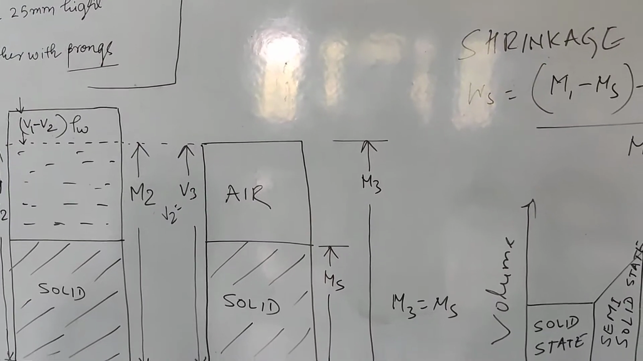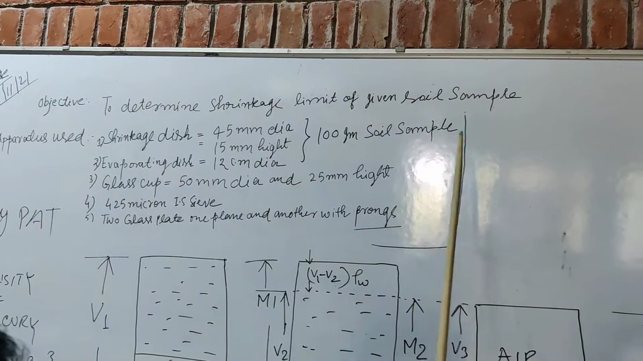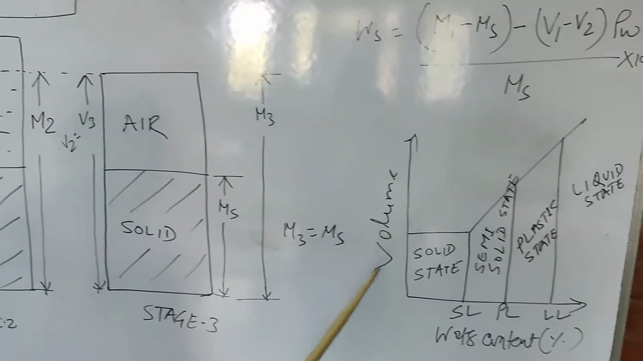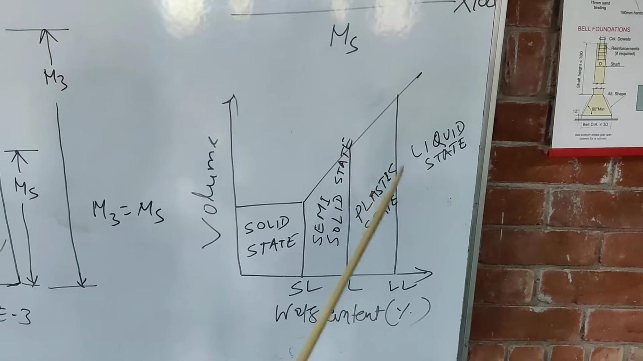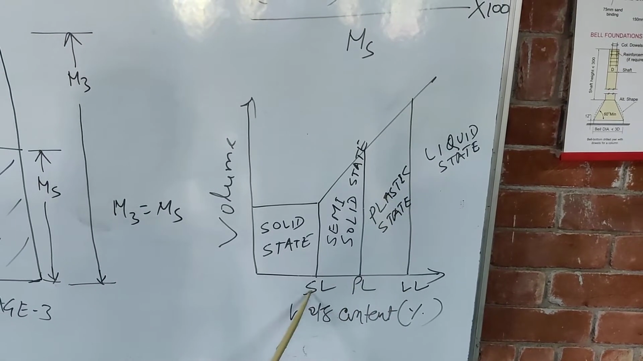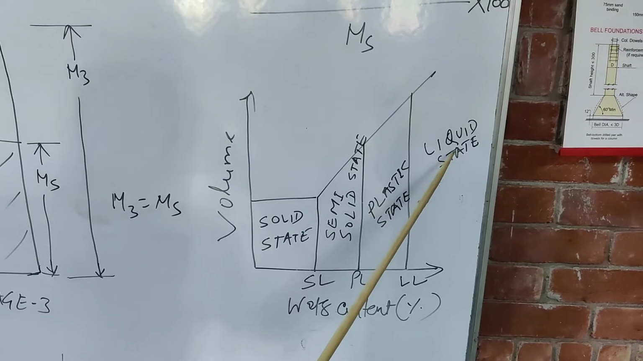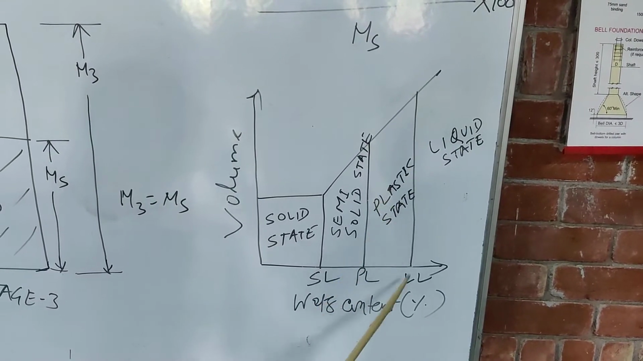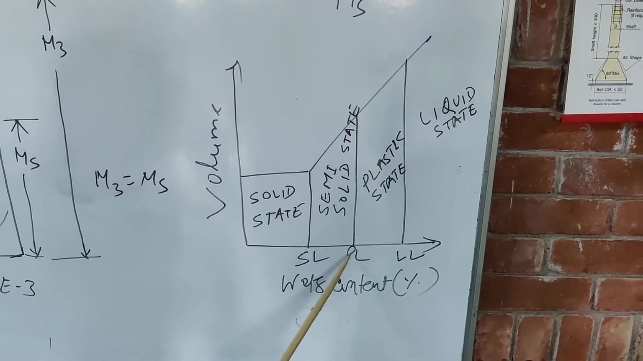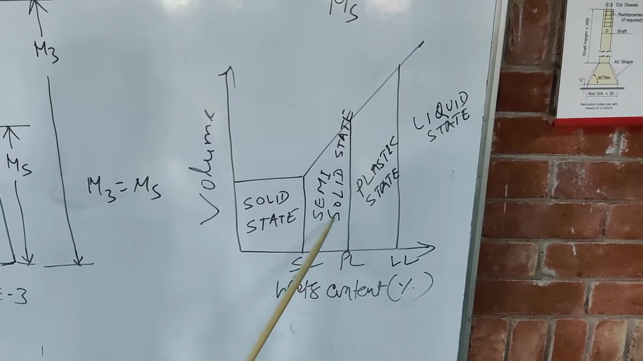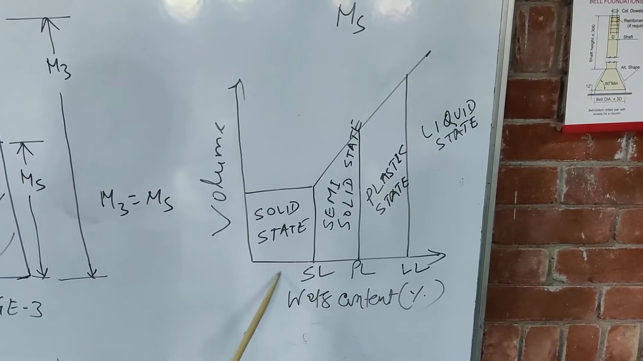Today we shall talk about how we can determine the shrinkage limit for a cohesive soil. As you know, we have already discussed in theory classes the liquid limit, plastic limit and shrinkage limit. When the soil passes from liquid state to plastic state, we get the liquid limit; from plastic state to semi-solid state, we get the plastic limit. You can see the volume goes on decreasing as the water content is decreasing.